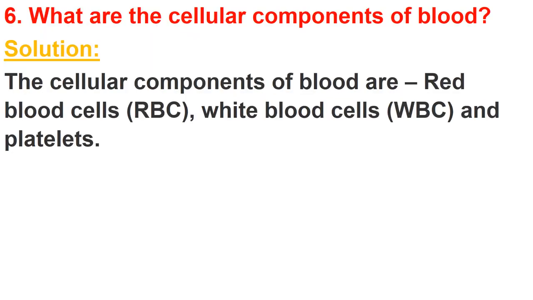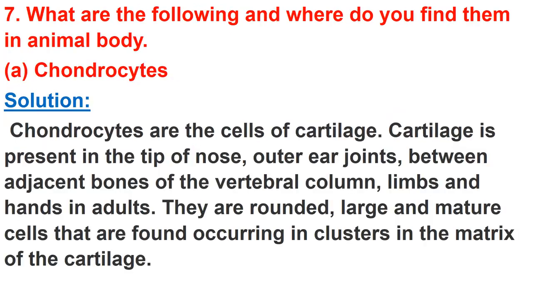So question number 6 of NCERT was given as homework, and the question is, what are the cellular components of blood? So the cellular components of blood are RBC, WBC and platelets. Means plasma is not included here because only cellular components are asked, okay? So you tell about all the cells, RBCs, WBCs and platelets.